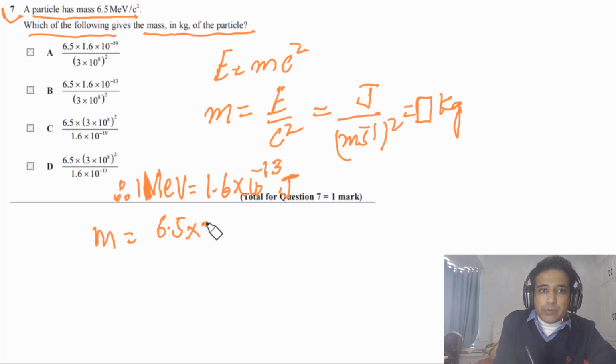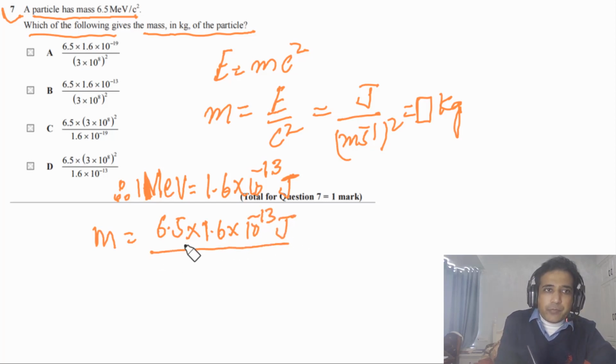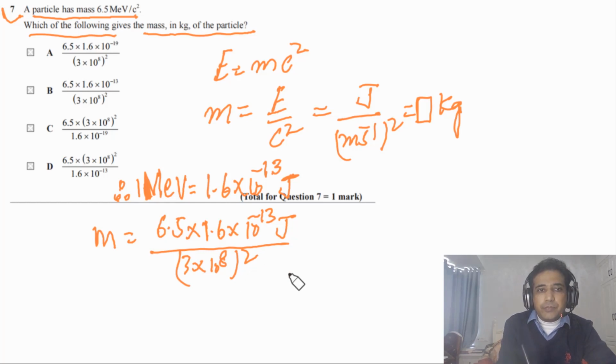So we can write down 6.5 times 1.6 times 10 to the minus 13 joules divided by the value of c, 3 times 10 to the 8, squared. Here we will have meters per second squared as well as the unit. Now if we simplify, we will get the value of m.